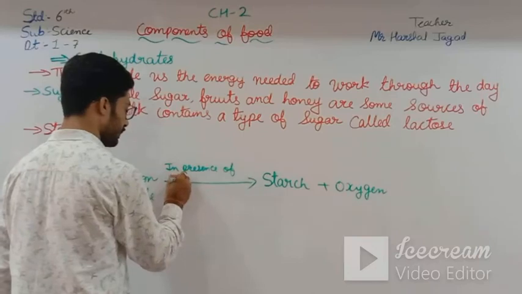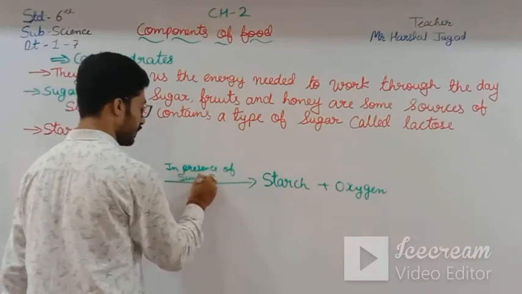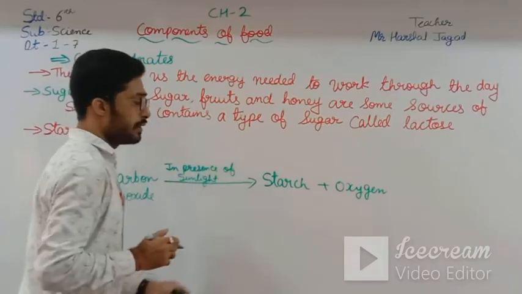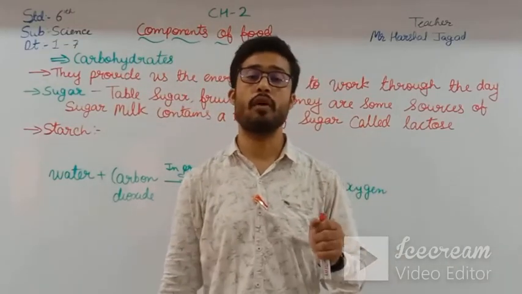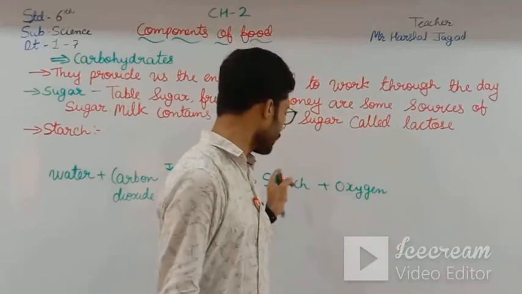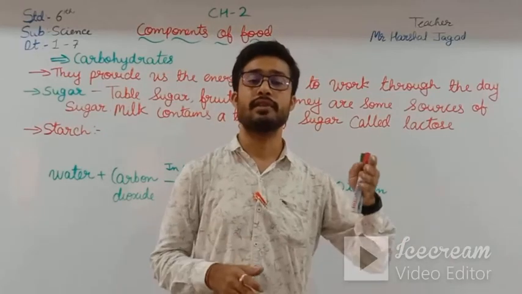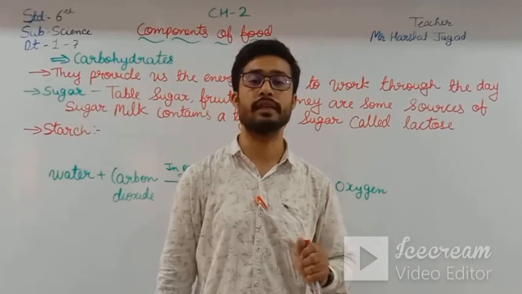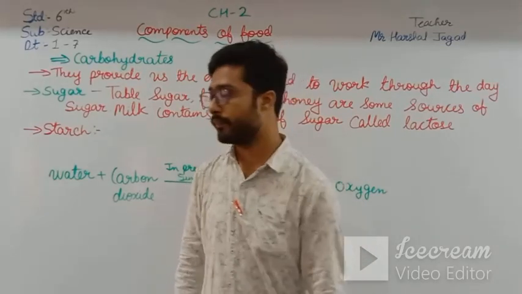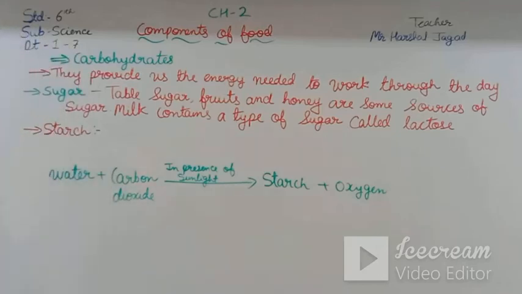So the plants store the food in the form of starch. They produce sugars, and then they form starch and store the food in different parts of the plant.